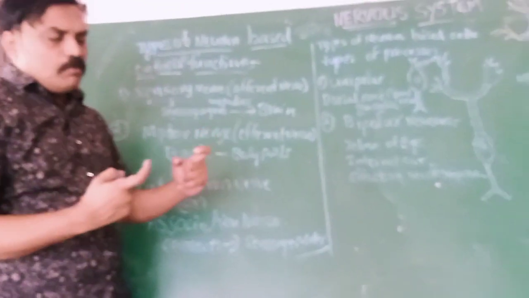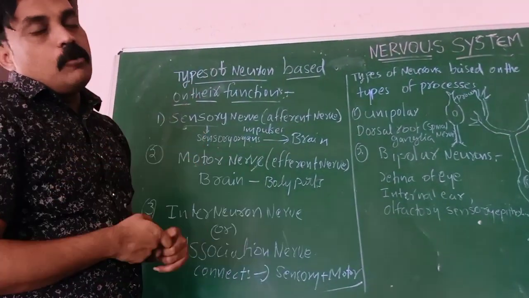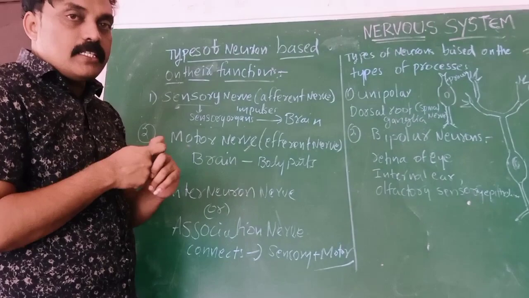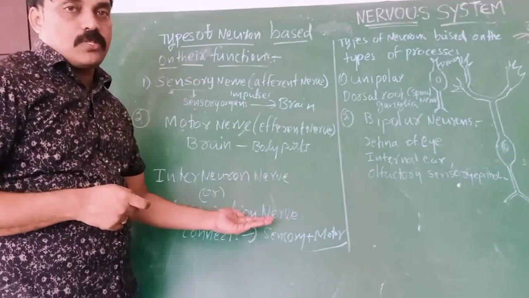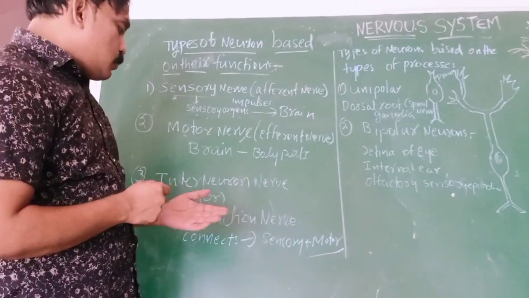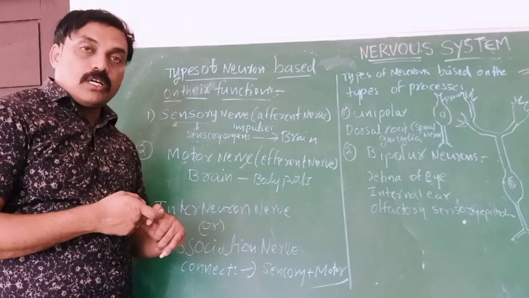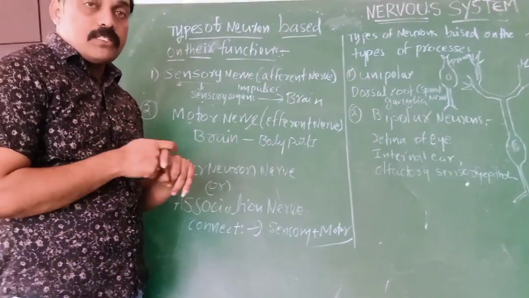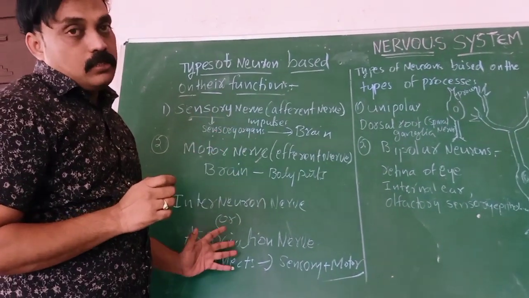Associated means two neurons are combined. Which neurons? Sensory neurons and motor neurons are connected at some places. That we can call interneuron or associated nerves. Where they are connecting, those places we call associated nerves. Based on the functions, neurons are three types.